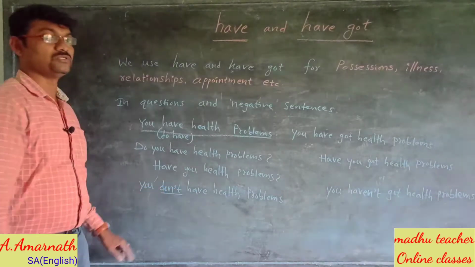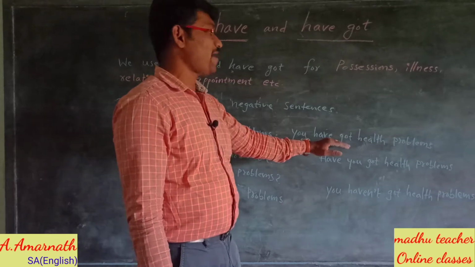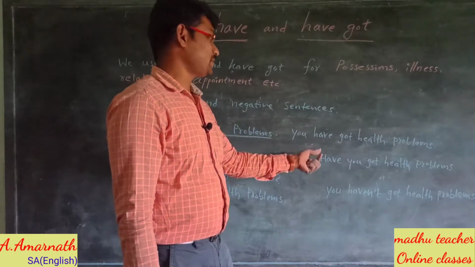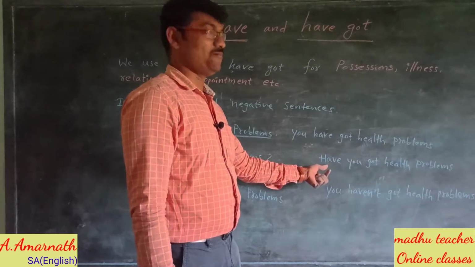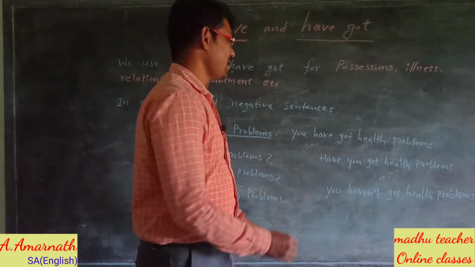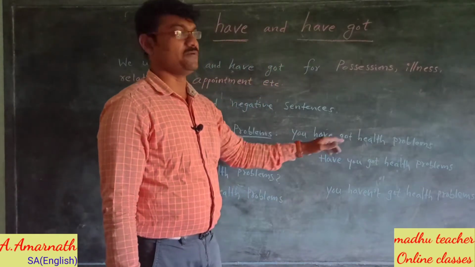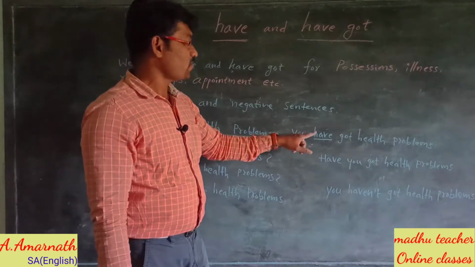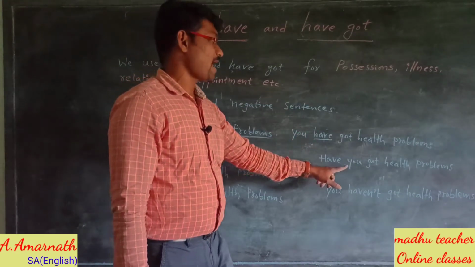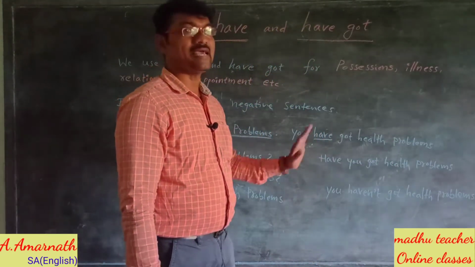We use don't. When we use have got, we change the statement into a question using have. Here, have is the helping verb, got is the main verb. So, when we want to transform this sentence into a question, we use have you got health problems?